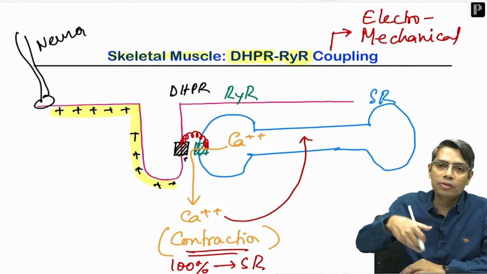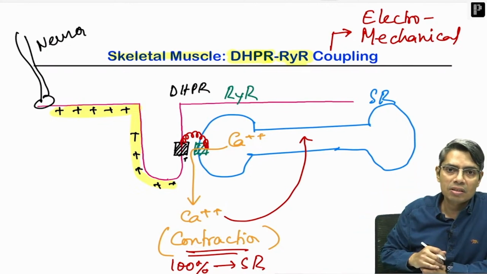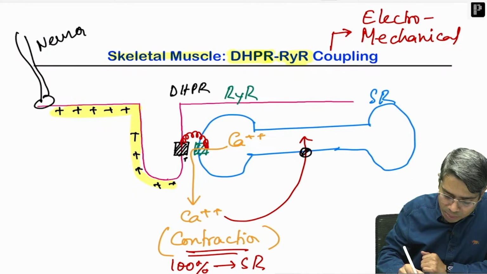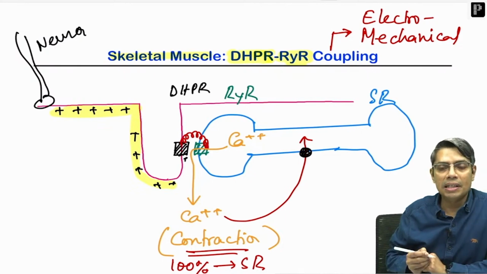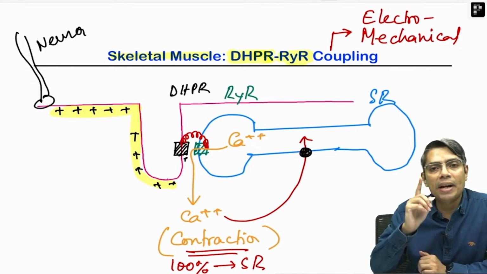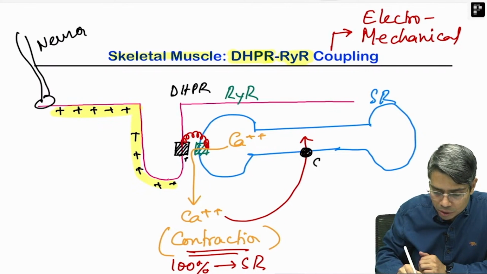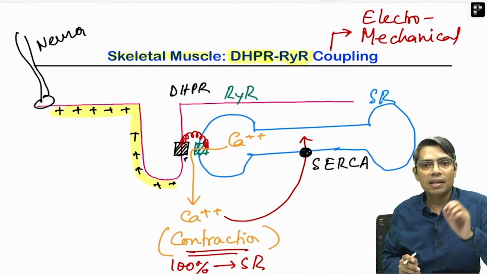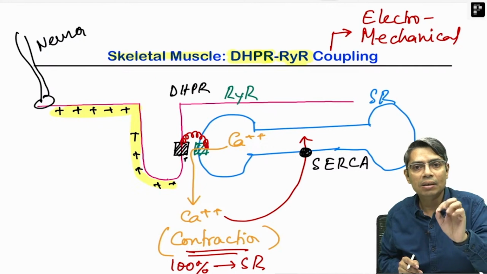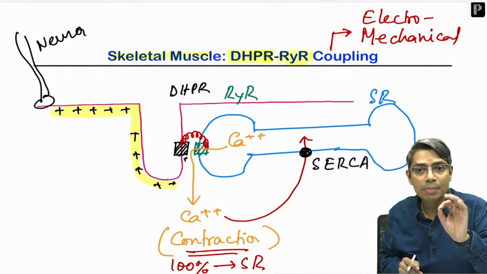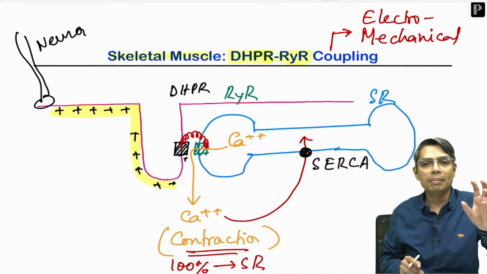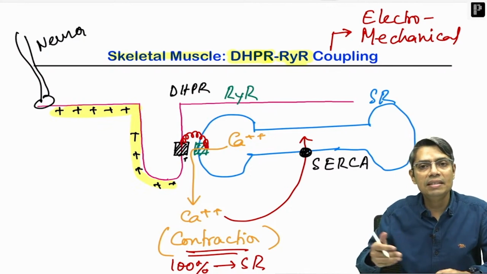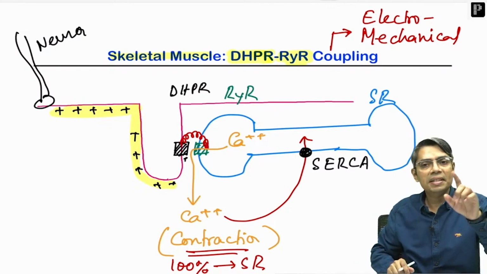Now, whenever the contraction is over, this calcium has to be mopped up. The calcium has to be taken back inside the sarcoplasmic reticulum, and this mopping up is done by a primary active transporter, which is known as the SERCA. I told you today, sarcoplasmic endoplasmic reticulum calcium ATPase. ATPase means primary active transporter, right. So, this is the mechanism by which calcium is released from sarcoplasmic reticulum in skeletal muscle.